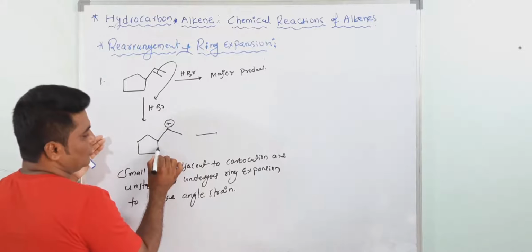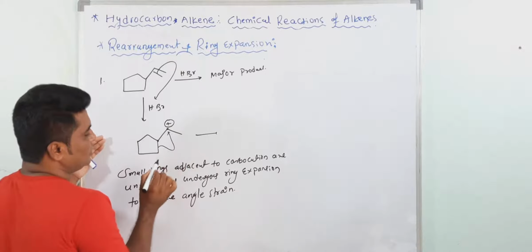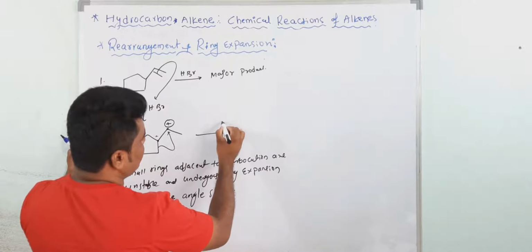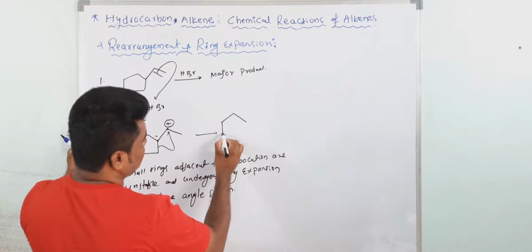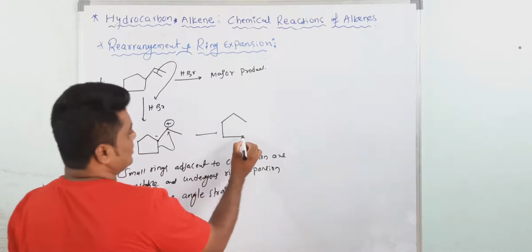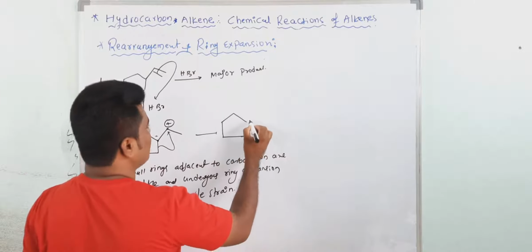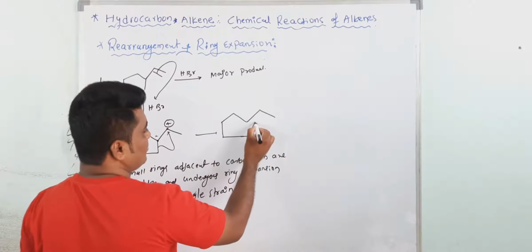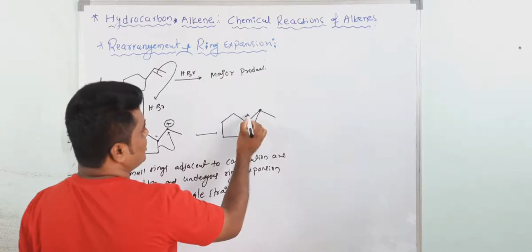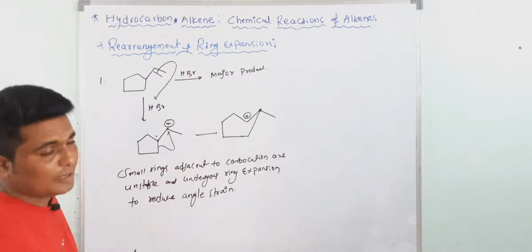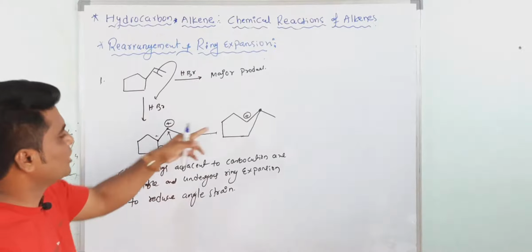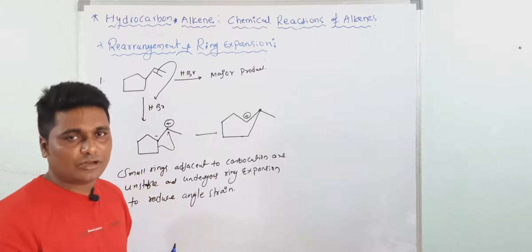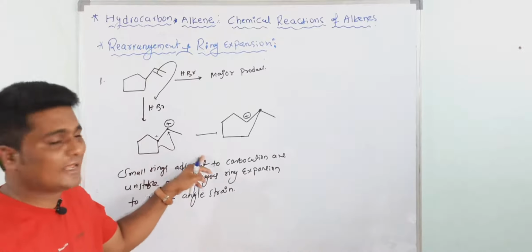This sigma electron pair will break and transfer to here. Now the new carbocation forms here only. So now I am writing the structure as it is. This sigma bond migrates to this point, and the new carbocation is generated at this point. Are you getting my point? So now this 5-member ring becomes a 6-member ring. A 6-member ring is more stable due to chair conformation. So that's why ring expansion will take place.